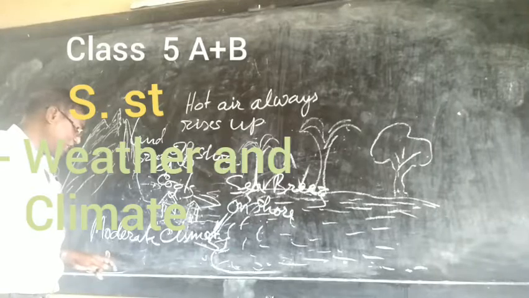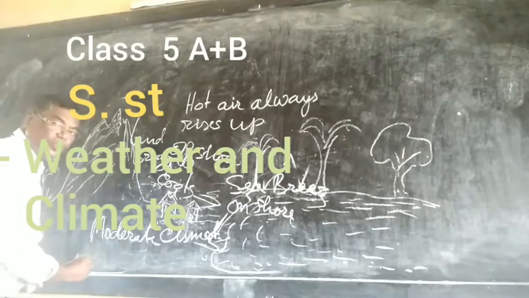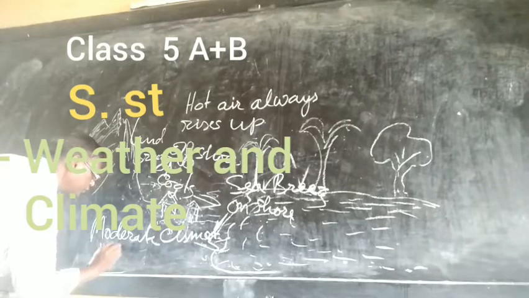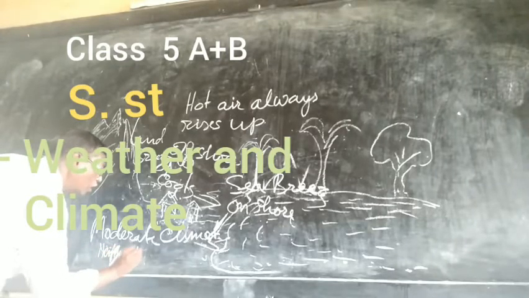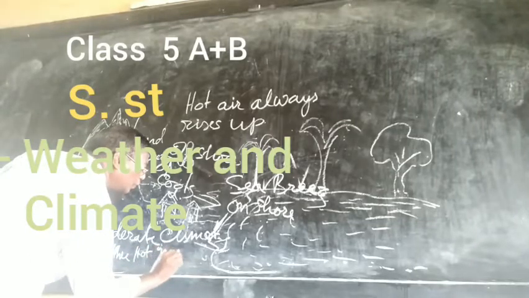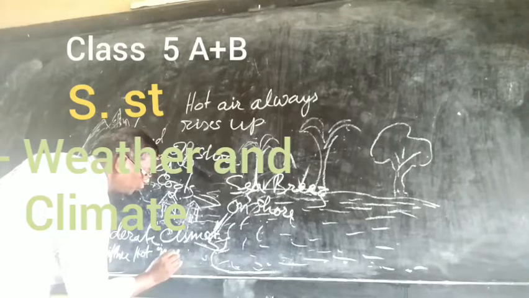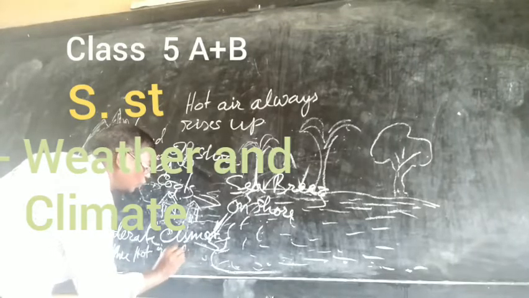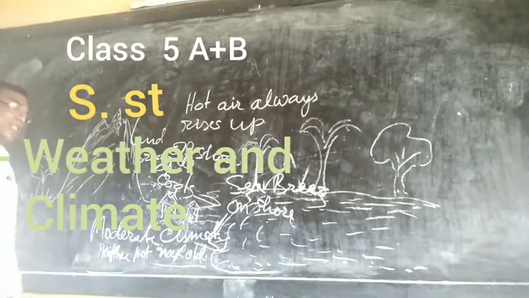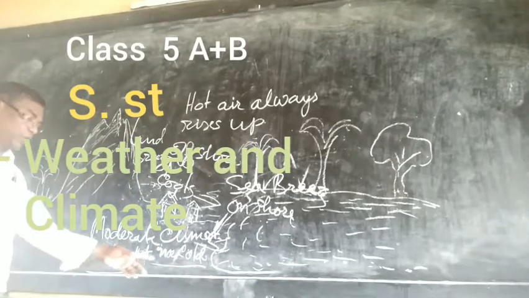What is a moderate climate? Neither hot nor cold. Neither too much hot nor too much cold.